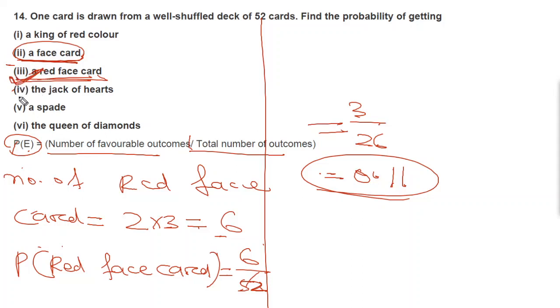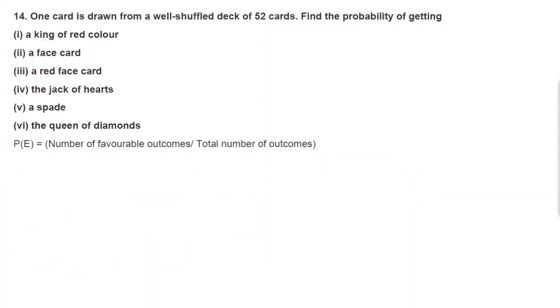Now we'll move to part iv, the jack of heart. Here we'll find the probability of the jack of heart. How many jacks of hearts are there? Only one jack of heart. Jack means gulam, the red one, isn't it? So heart means the red suit. Okay, so only one jack of hearts is there.